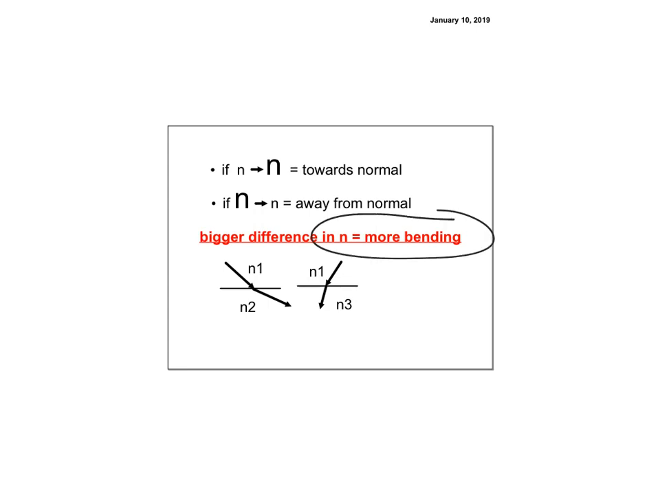So here are examples. The normal's not drawn in, but there's my normal, and there's my normal. So we can see here that in this case, I can look at this and say, oh, N2 must be less than N1 because it's bending away from the normal. Here we know that N3 must be greater than N1 because it's bending towards the normal, right? So you need to be able to see it, and then how much bending.